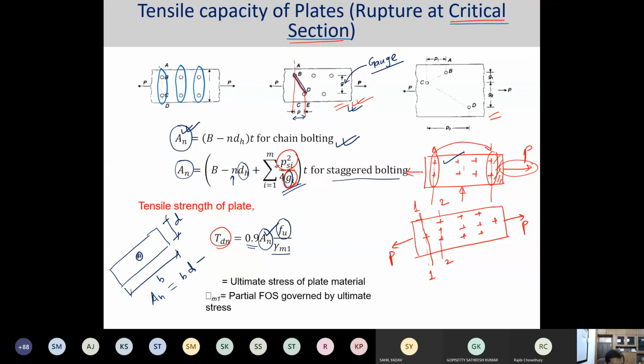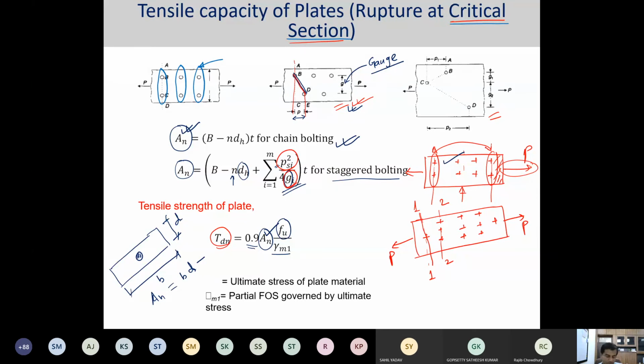No one is going to tell you where it is going to fail. So what we presume over here, as these two bolts are near the vicinity of the application of the load, is due to Saint-Venant's principle, which I think you have gone through in solid mechanics.